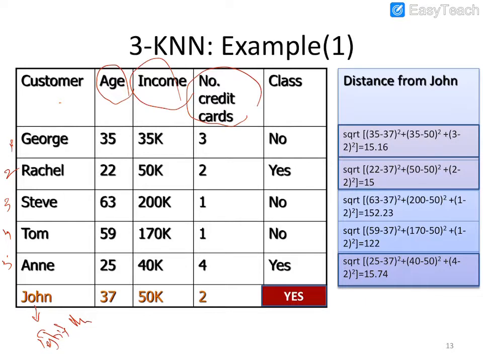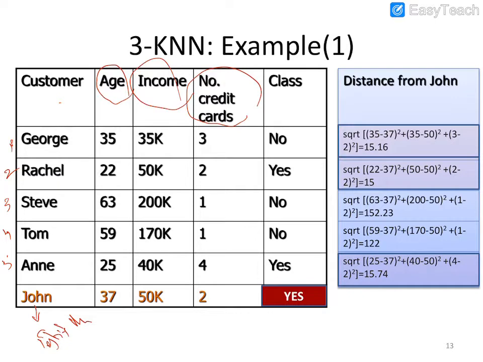Whenever a person approaches a bank, whether the banker will approve his loan request or not, we are going to decide based on the given data set. Here the age values, income, number of credit cards held by that person, and the class, yes or no, are given. Yes is the approval, and no means the loan request is going to be rejected.